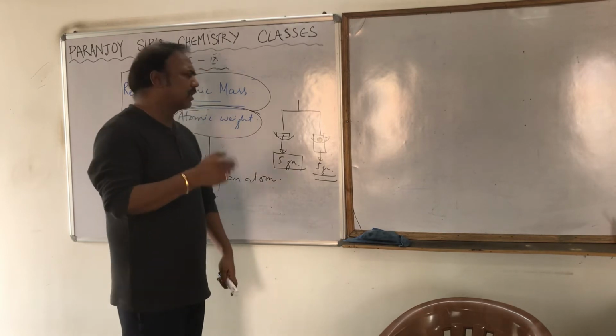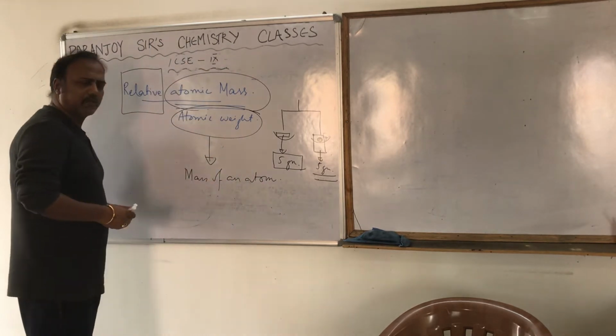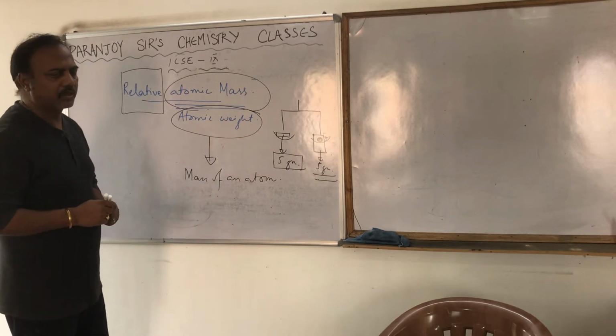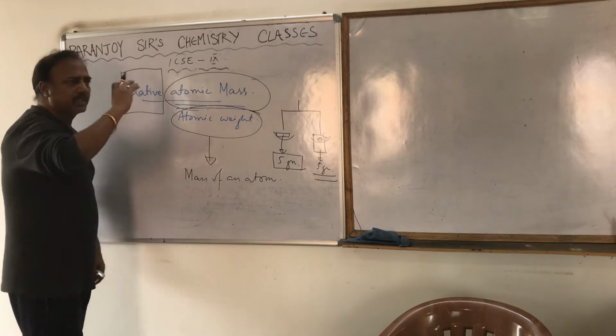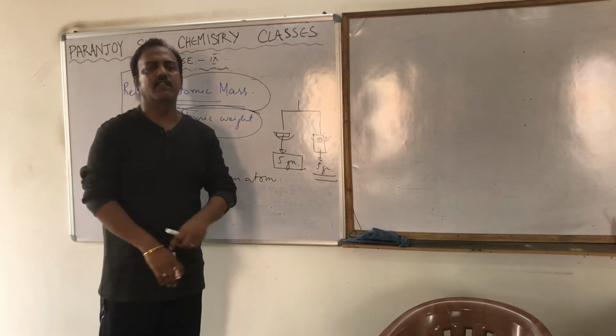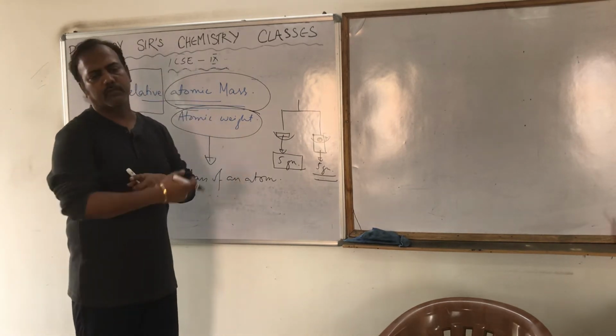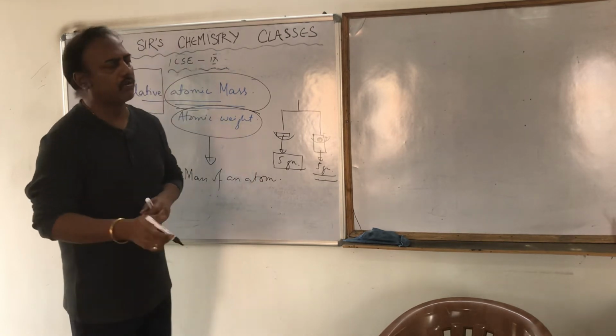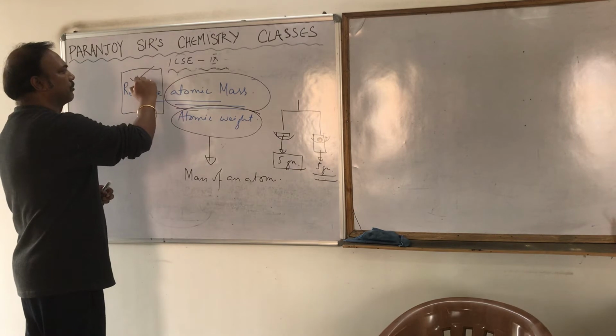Just like that here also, to measure the atomic mass we have some standard atomic masses. That is why with respect to those standard masses we calculate the atomic mass of the other atoms, and that is why these atomic masses are also called the relative atomic masses.